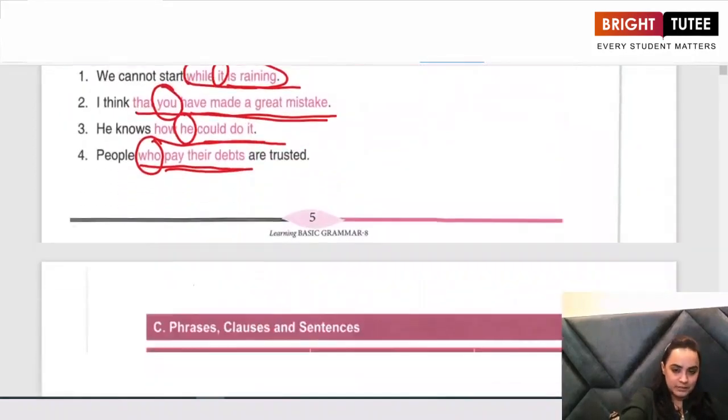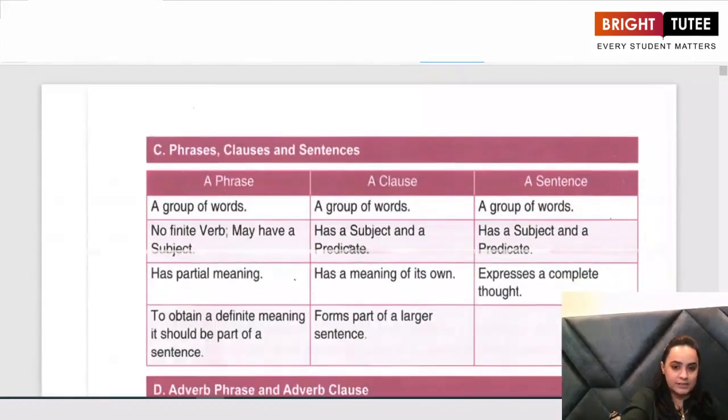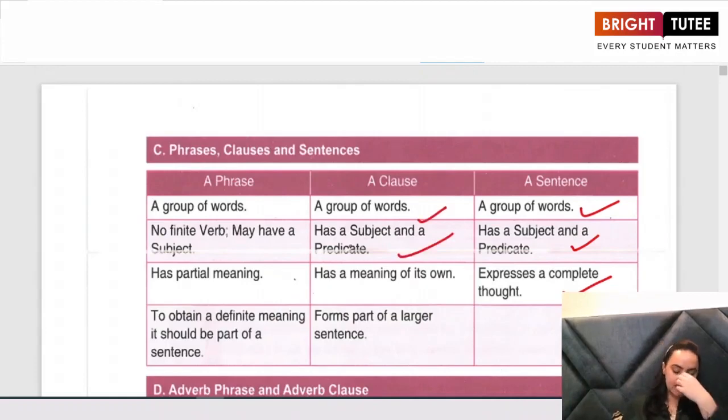So let us look at the difference between these three as we have just discussed. A sentence is a group of words. It has a subject and a predicate and it makes complete sense. When we come to a clause, it is again a group of words. It has a subject and a predicate. It has a meaning of its own, but it forms part of a larger sentence.